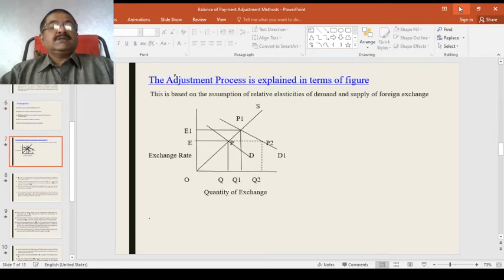So I will come straight to the diagram. If you want to draw it, you can draw it, of course, by pausing the video. That will be helpful to you to write in the examinations.